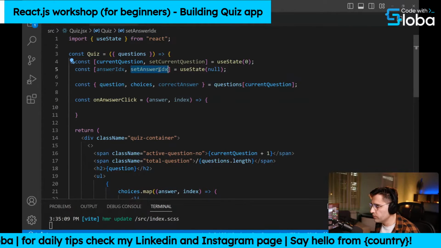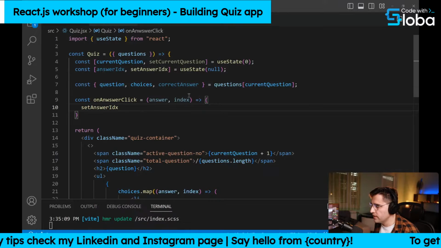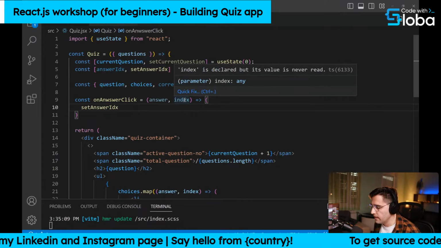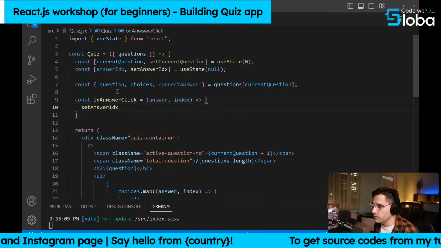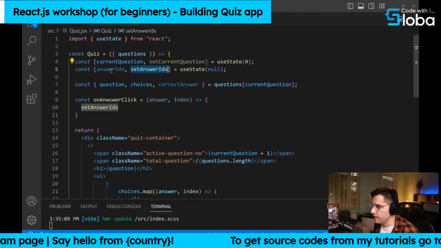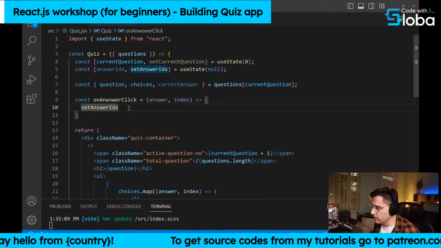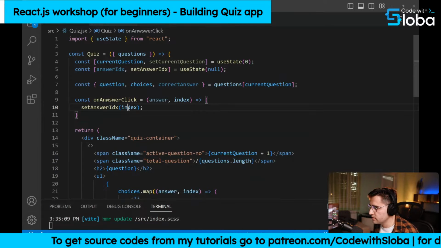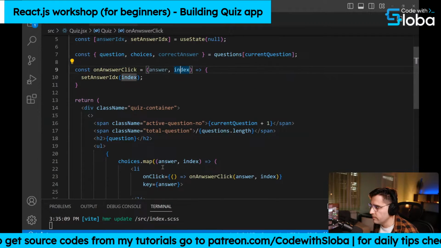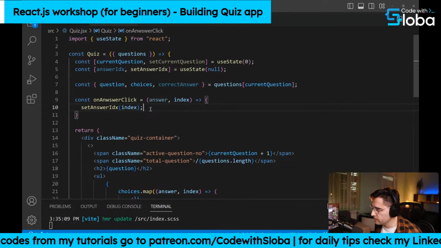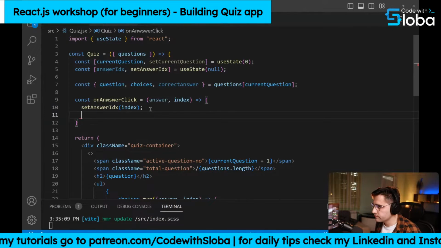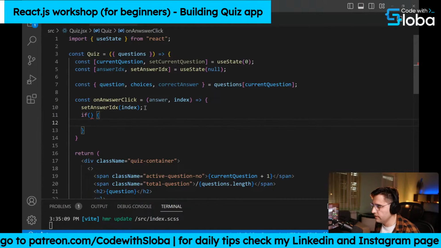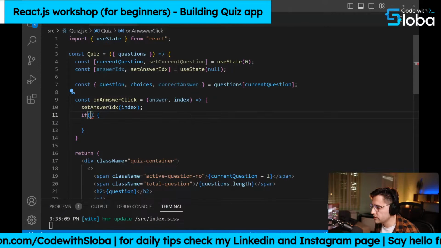Now, when somebody clicks on the answer, we can save that index. How we do that is by using this function here. So we are updating this variable here. Just set the answer index to be this index which we got from the map. And then we want to check if the answer which we selected is the correct answer.